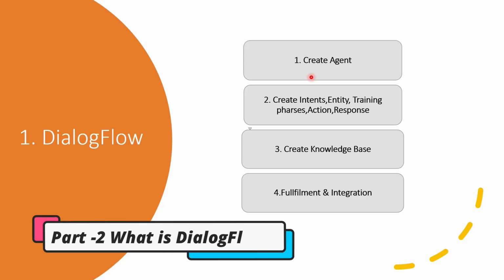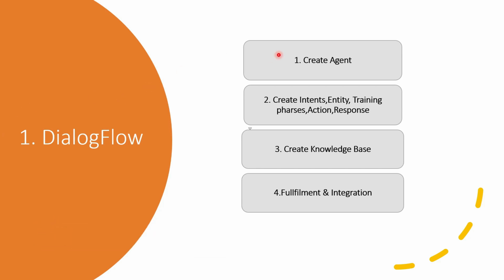Before starting, I want to discuss a few terminologies, which are very important to discuss right now. First is agent. So what is agent? Agent is something like your chatbot application through which the user is interacting. Second is intent. Whenever the user says or queries something to the bot, the agent tries to match it with some intent. I will be discussing the rest of the terminologies later while development. Third is knowledge base. Knowledge base is something like a CSV or comma separated file or HTML file which has questions and answers basically.